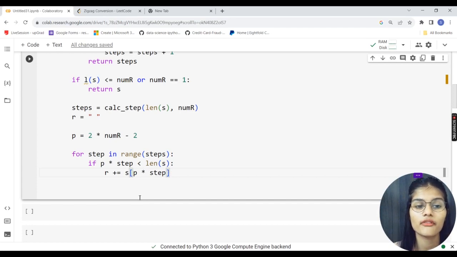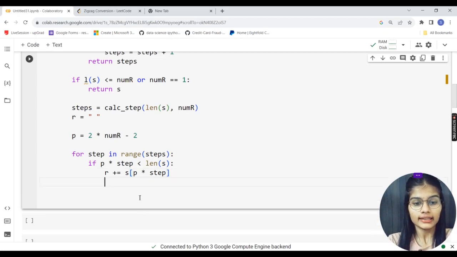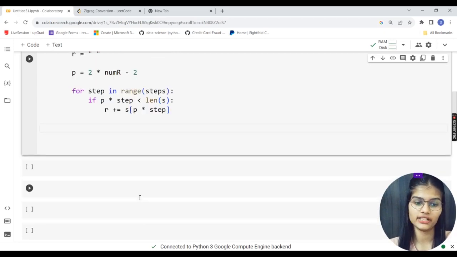If the total number of characters in a single zigzag multiplied by the total number of steps is less than the length of my complete string, this is what I have to do to take my program further. Cool. Next, we have to generate the result string from all the characters on the second to the last rows. For the first row, we have done it. This was for my first row. Now moving on to the rows after it.